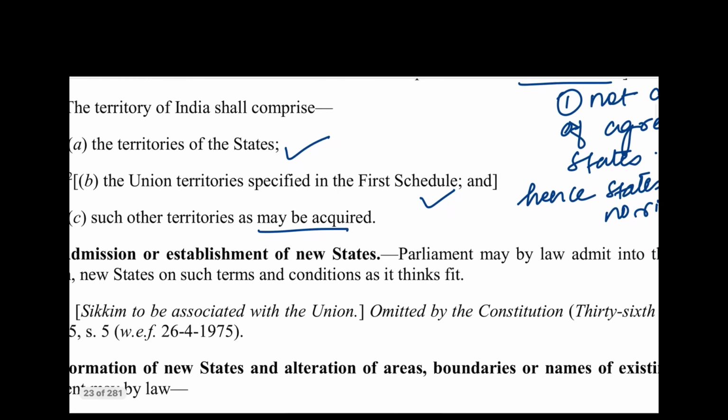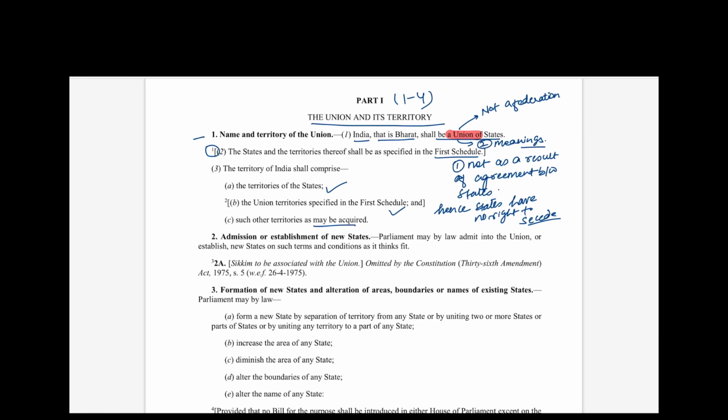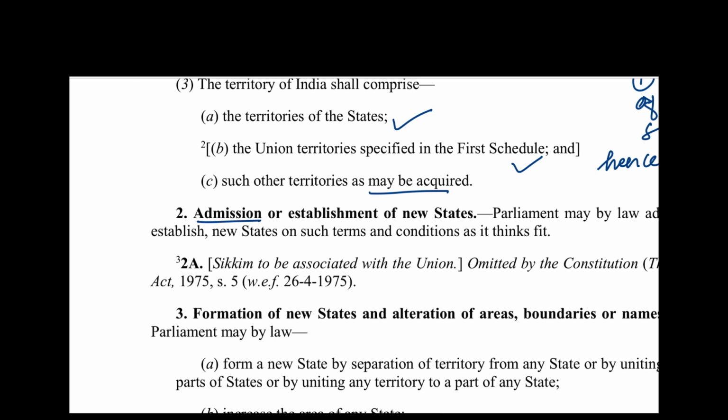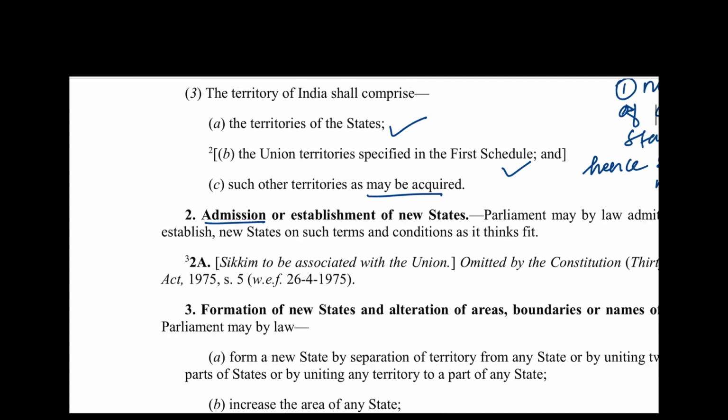Article 2, let's see Article 2: Admission or establishment of new states. Admission means, suppose you are going to a school and getting a new member, a new person, to the school; we call such a procedure admission, or something new has been added.